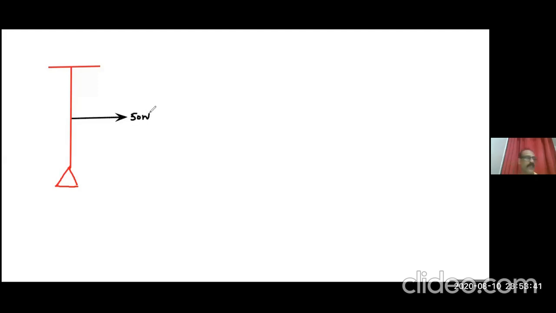Look, suppose here this is an object suspended here. If I'm exerting a force here, for example, from the midpoint, the upper portion will be tilted, then this portion which I'm holding will be down again. It will be like this. If I'm exerting a force, it will be like this now.